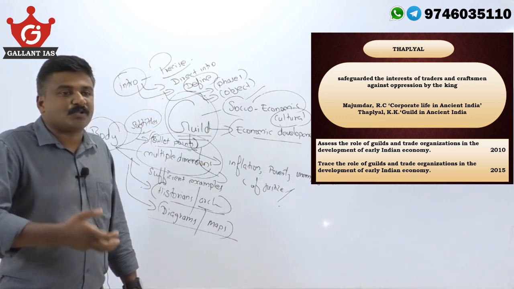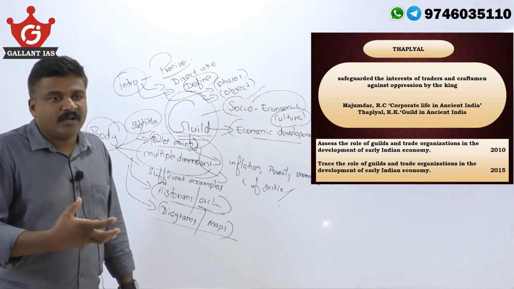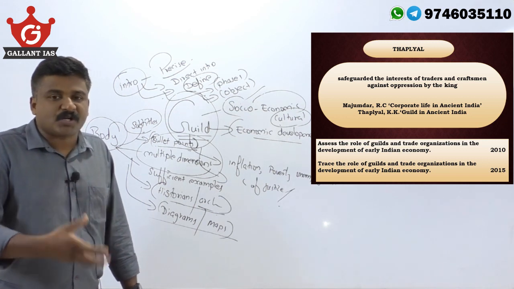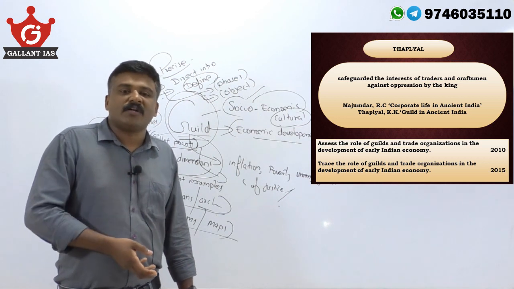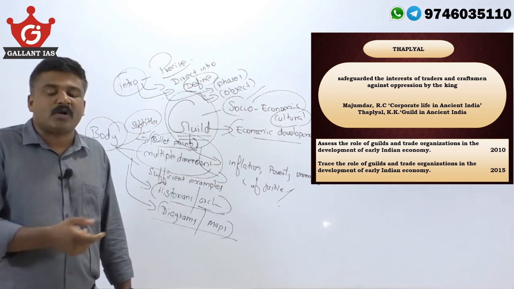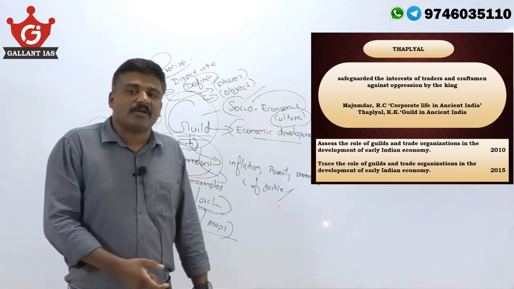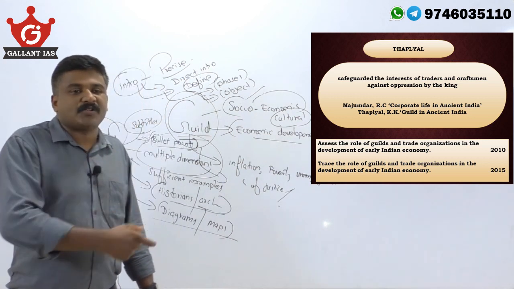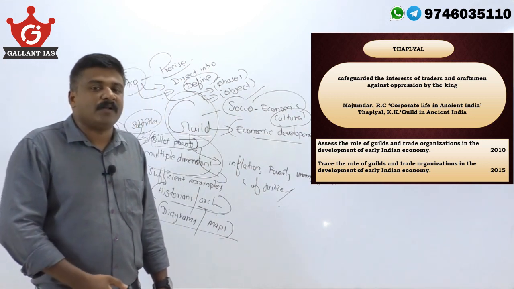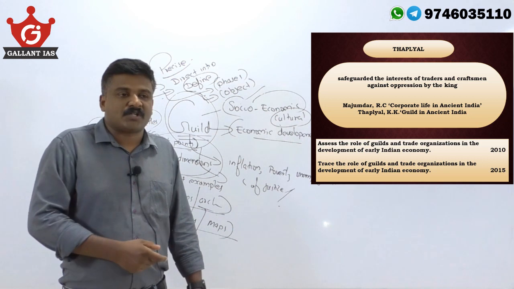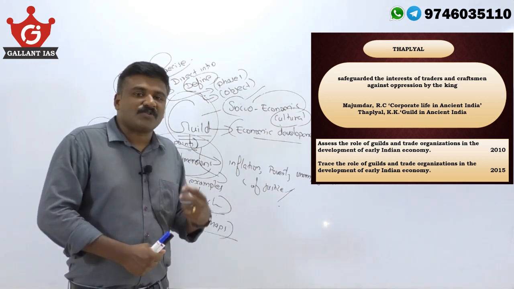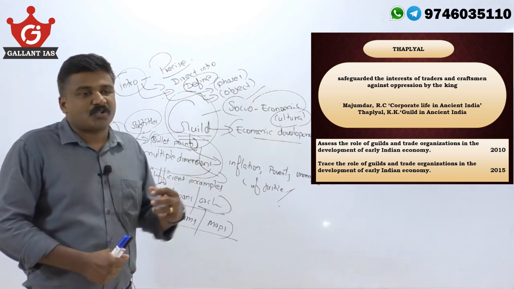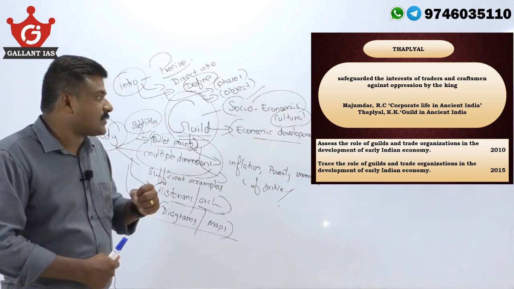Sometimes they questioned the state whenever monarchical decisions went against the interests of merchants, traders, craft workers or artisans. As an organization, the guild addressed the concerns of these people in front of the state. They were powerful institutions against oppression, favoritism and nepotism.